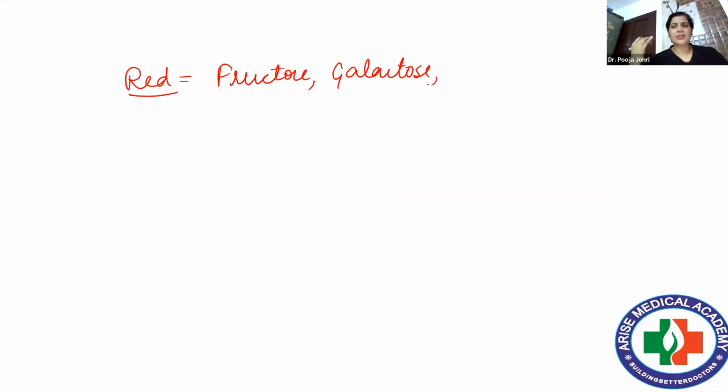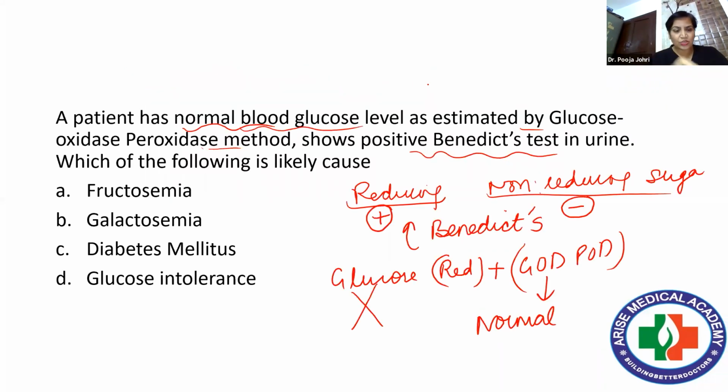Lactose, maltose, starch, these are all reducing sugars. But here, if you look at the options, you can see among the reducing sugars, one is fructose and one is galactose. Let's look at the other options also. If the person is suffering from diabetes mellitus, obviously there will be presence of glucose in the urine, isn't it? Or if we are estimating glucose by the GOD-POD method, coloration will be there. So this is automatically ruled out because glucose is normal.